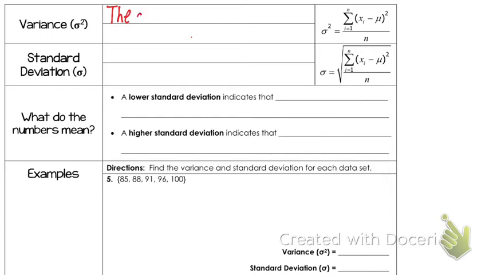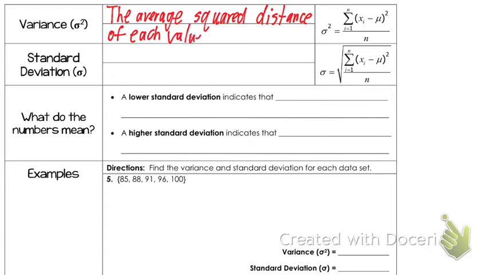Variance. It is the average squared, hence the square on it, distance of each value to the mean.